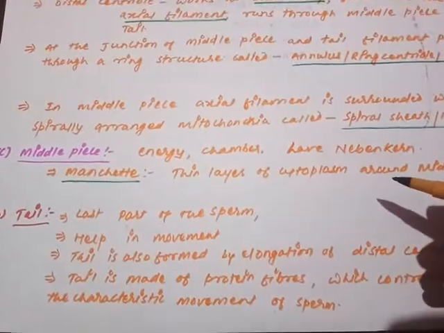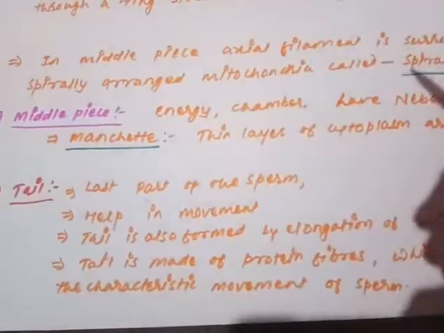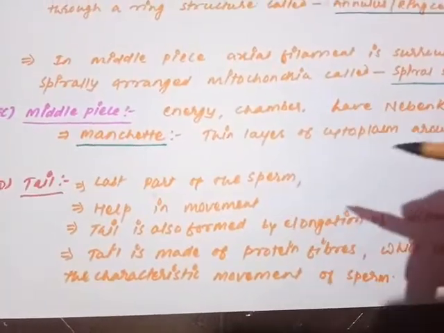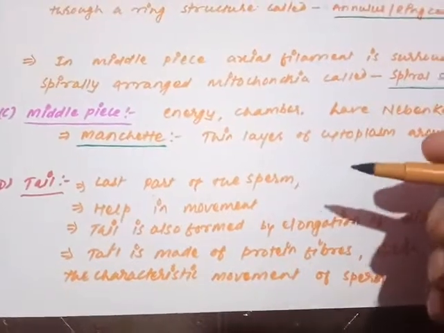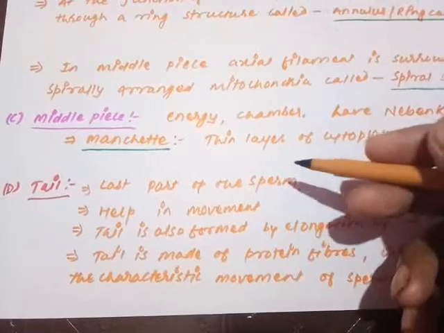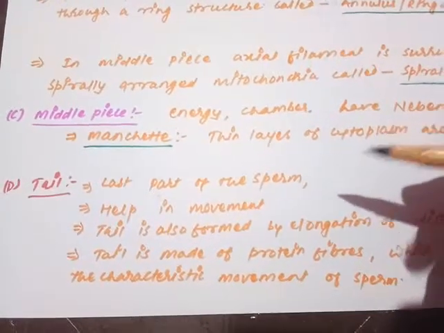Now moving on to the last part of the sperm, that is called as tail. The tail is the last part, the longest part of the sperm. Tail is helping in the movement of the sperm, locomotion of the sperm. Due to the tail, it is going to perform a specific waving movement, wriggling movement.